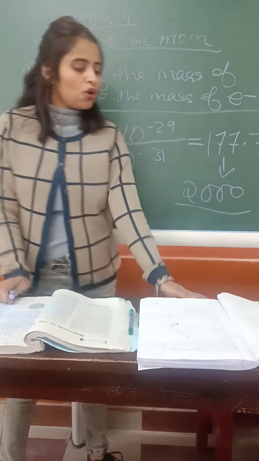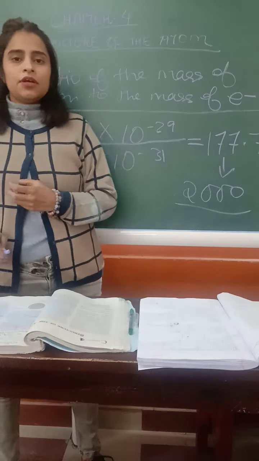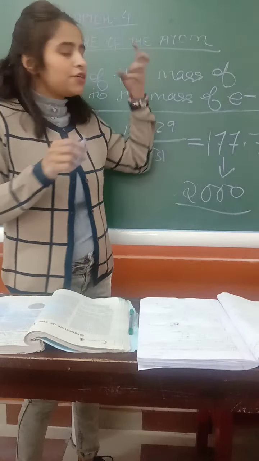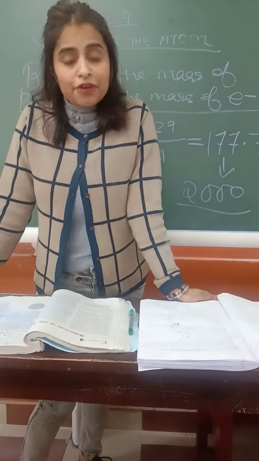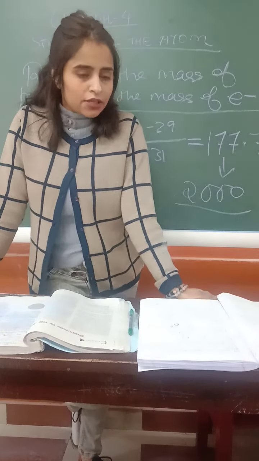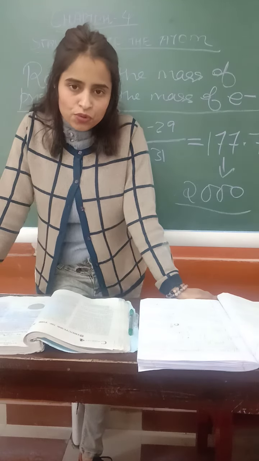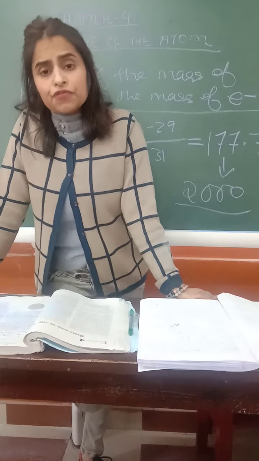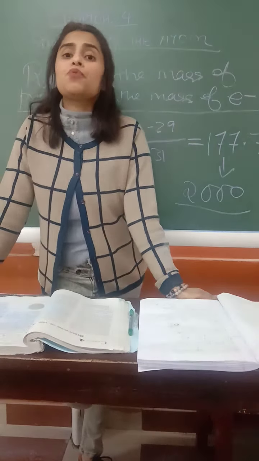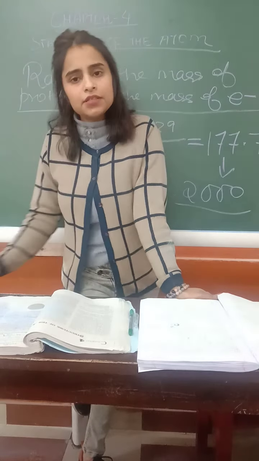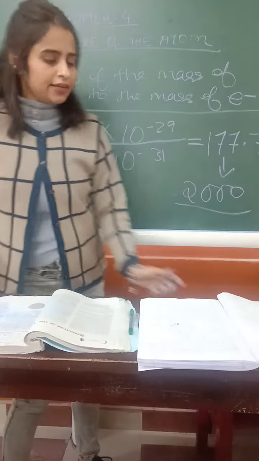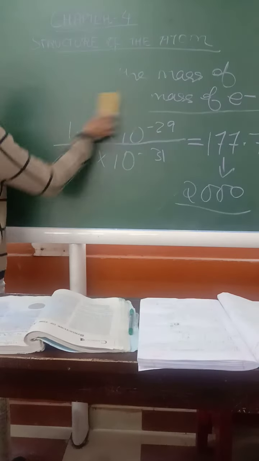Now we talk about the charges. What are the charges, the positive and the negative charge. Do you know what the unit of charge is called? Coulomb, right? So let's talk about the charge. The charges are positive and negative, you know that. The values of the charge of electron and proton are the same. The difference is just that one is positive, another one is negative.